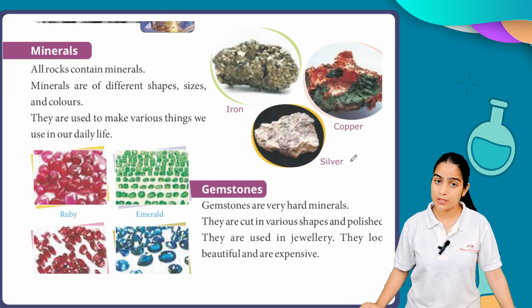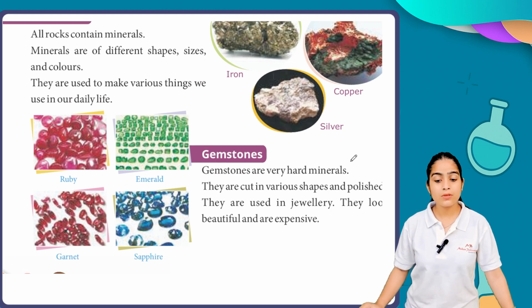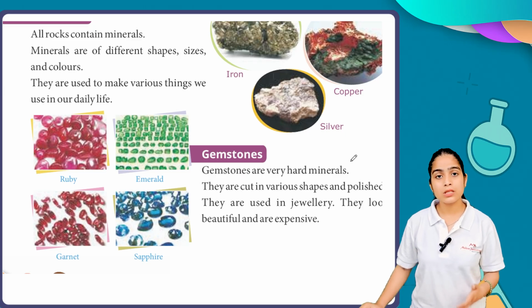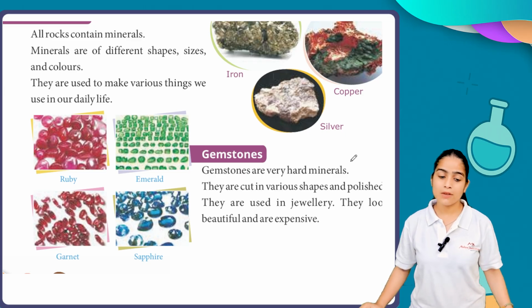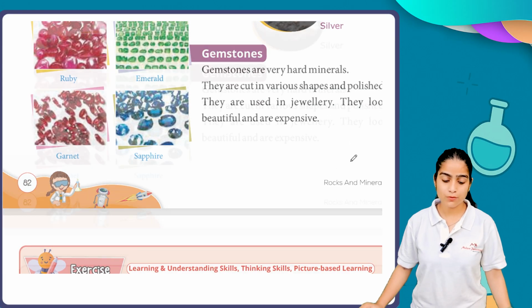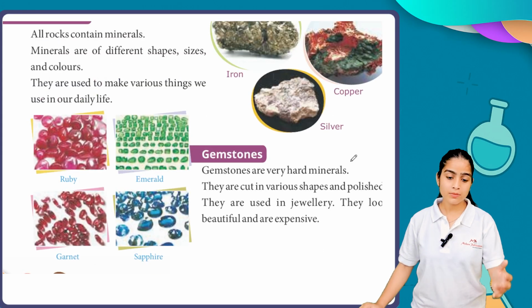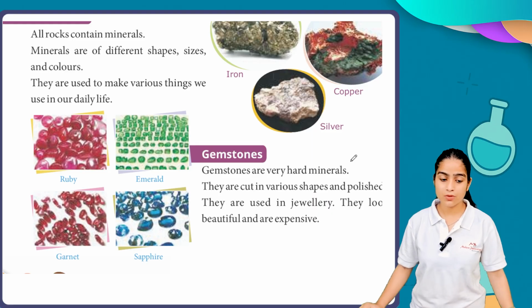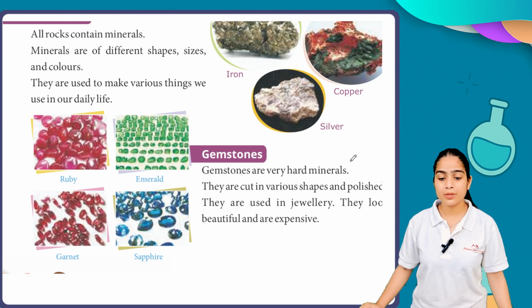For example, first of all, gemstones. Gemstones are very hard minerals. They are cut in various shapes and polished. They are used in jewelry. They look beautiful and are expensive. Gemstones are generally expensive and we are using them as jewelry. We cut gemstones into different shapes and we polish them to make them beautiful. These are the gemstones we have: ruby, emerald, garnet, sapphire. These are examples of minerals.